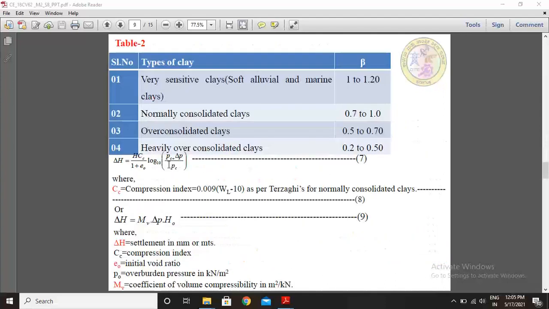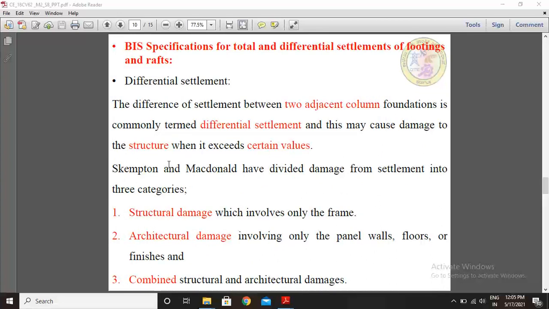Next, Bureau of Indian Standards specification for total and differential settlements of footings and rafts. Let us see differential settlements.